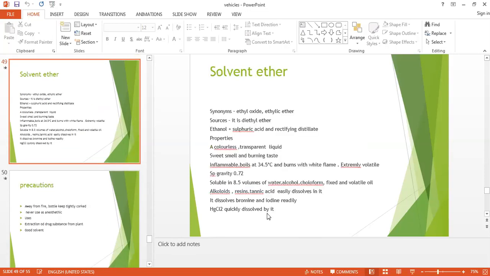The next one is the solvent ether. So this ether, it is also known as ethyl oxide or the ethylic ether. The source is diethyl ether, remainder of the alcohol and water. Then properties.